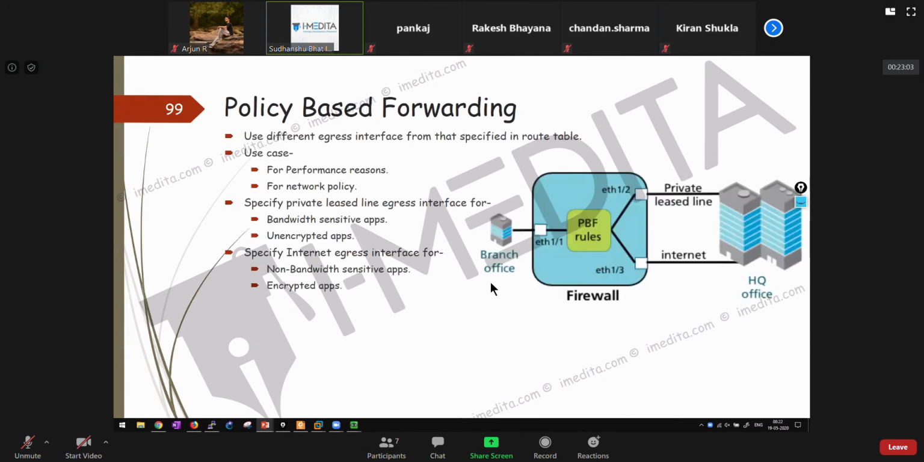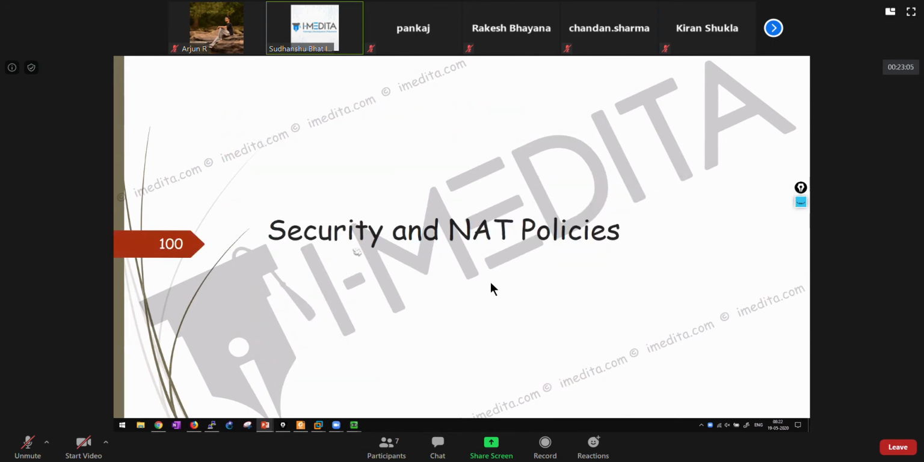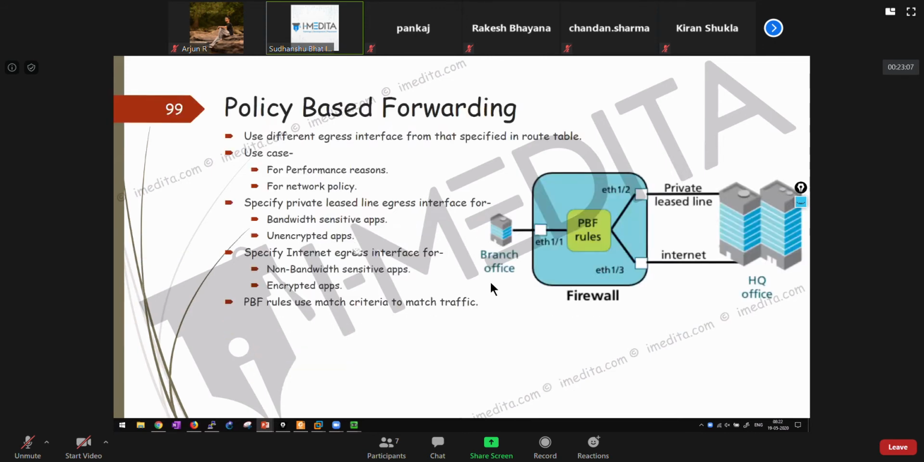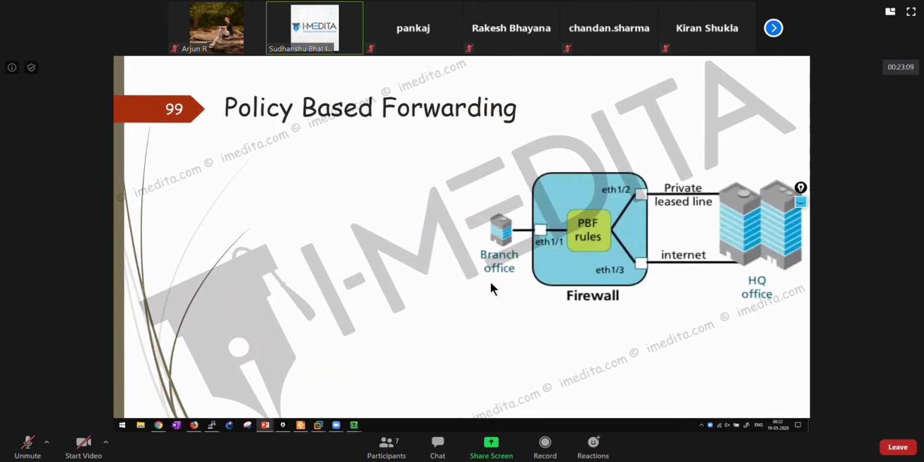And actually we are going to go today into security and NAT policies. Just before that, let me introduce you to PBF, policy based forwarding. If you are coming from the Cisco background, you might have heard of PBR, policy based routing. Has anyone heard here of policy based routing?